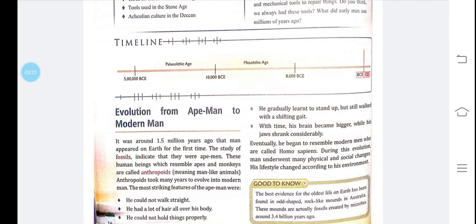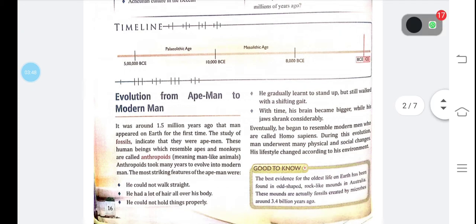As I told you in your important terms, fossil means the remains of prehistoric animals or plants in the form of rocks or soil. And anthropoids are the man which look like animals or apes. Yes, the anthropoids took many years to evolve into modern man.